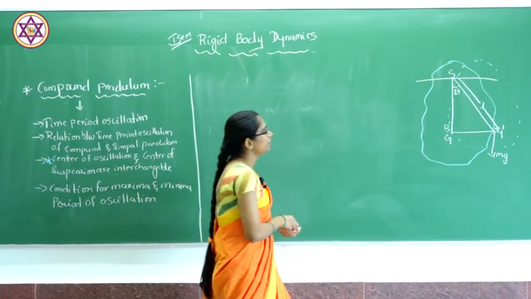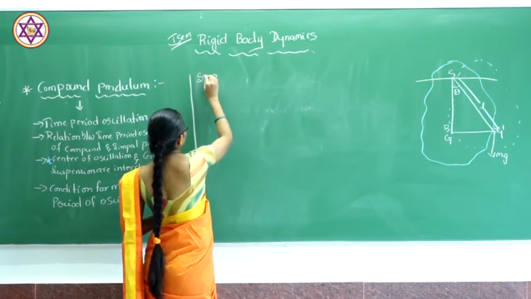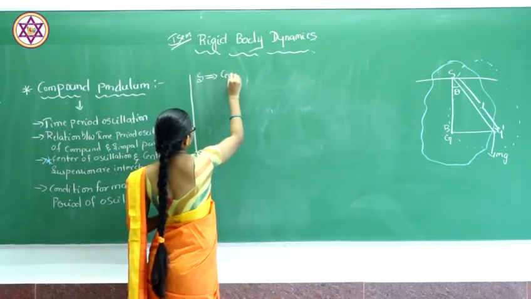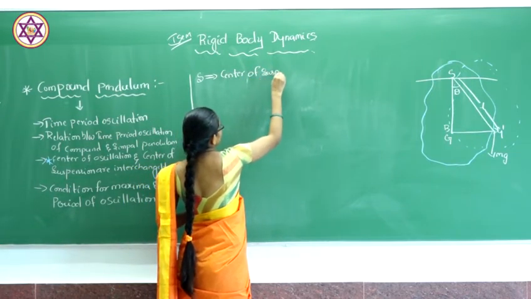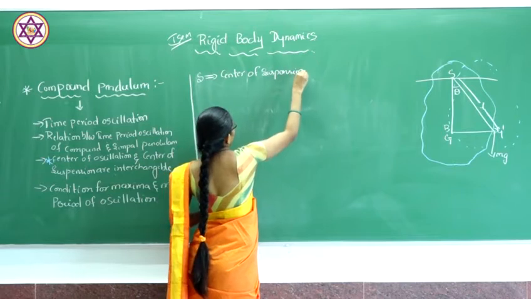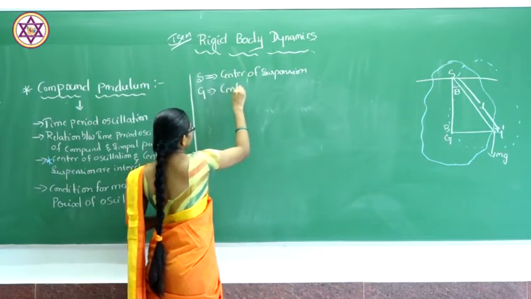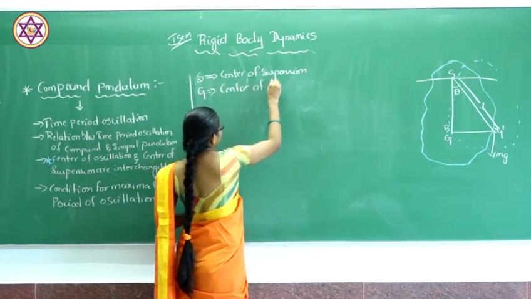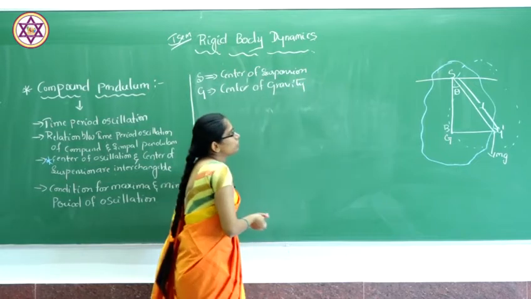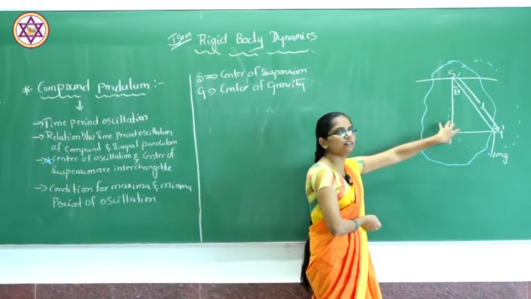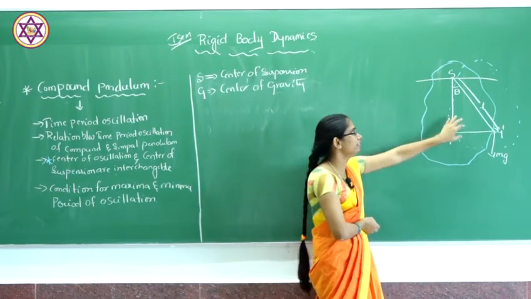So firstly, here S is nothing but the center of suspension, and G is the center of gravity. When you move the compound pendulum from here to here, it will make an angle theta.